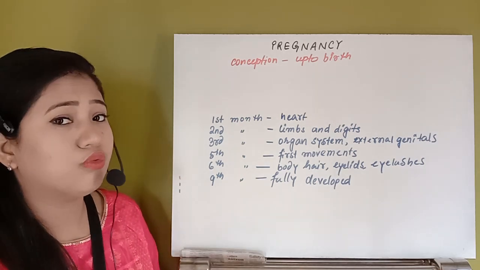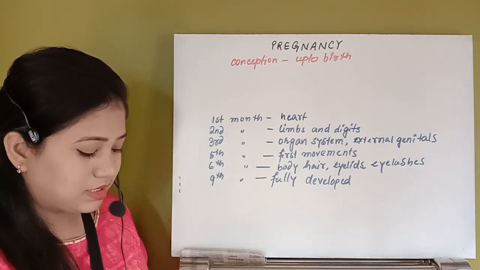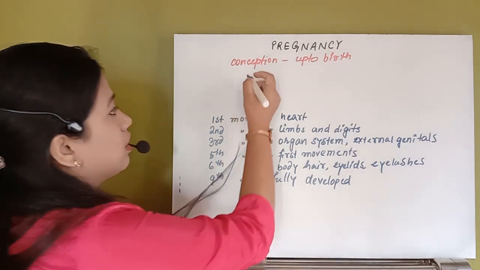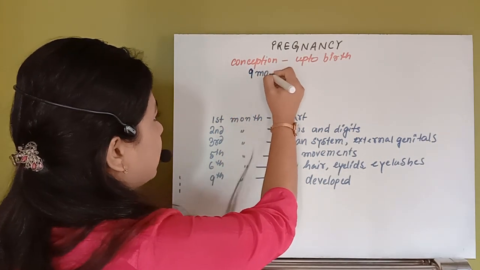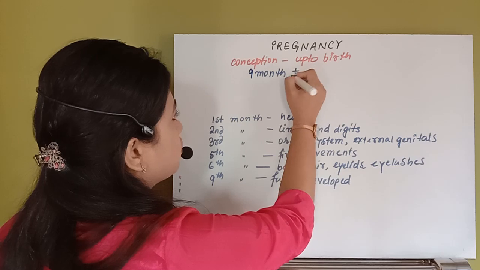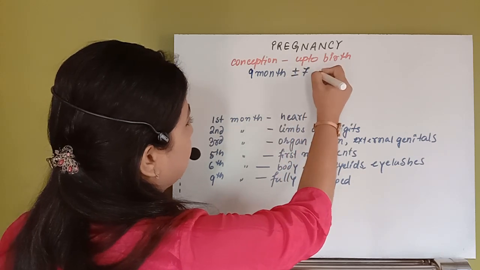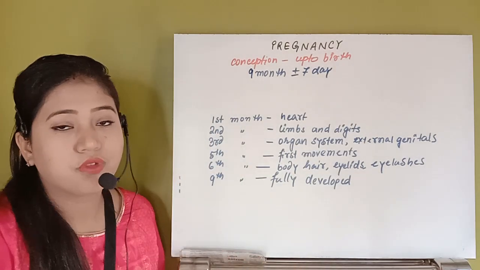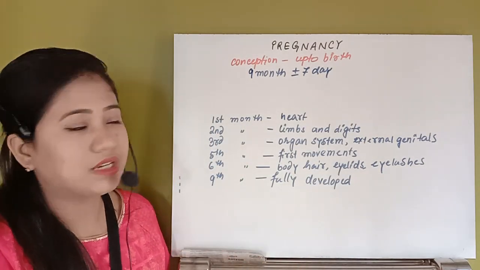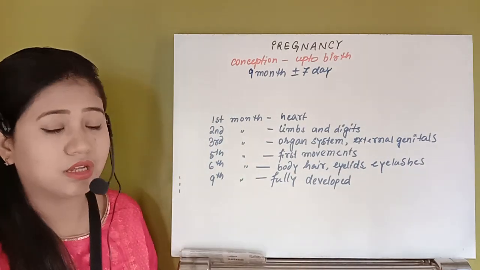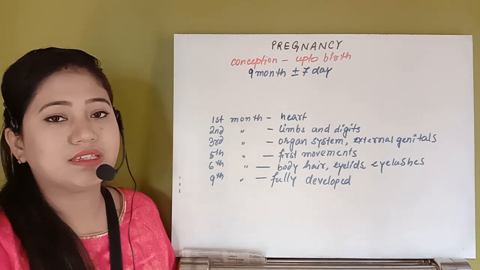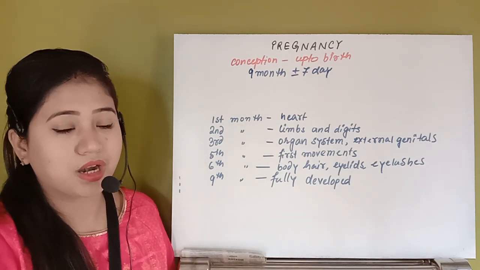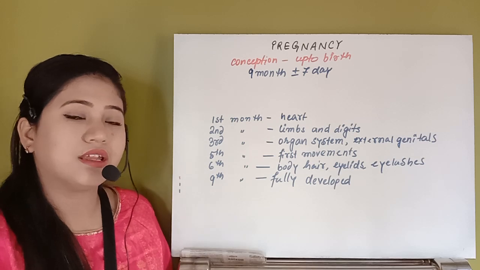In the case of humans, what is the time period? It is around 9 months, and that can vary from person to person, so we allow 7 days earlier or later. As it is a 9-month period, the whole pregnancy is divided into 3 parts, each of 3 months.